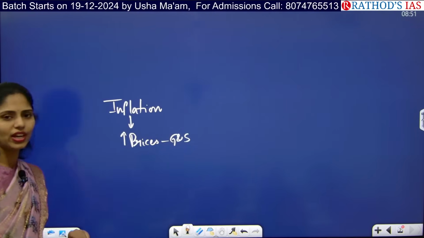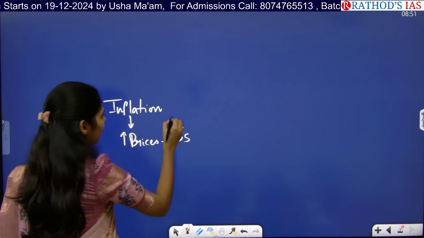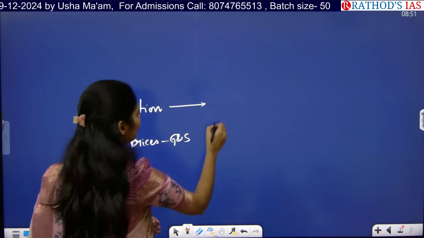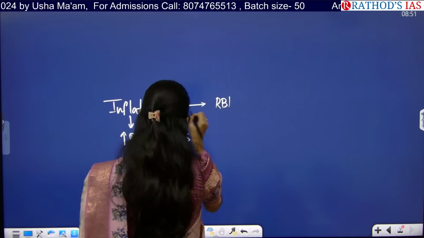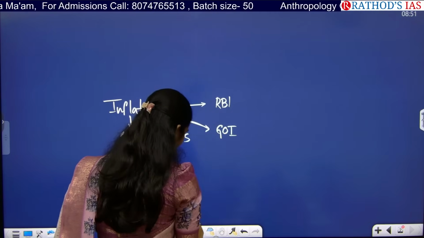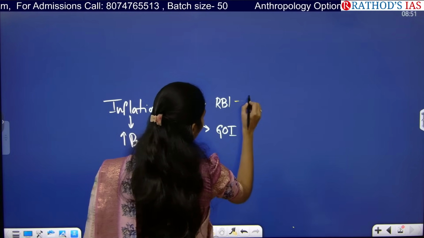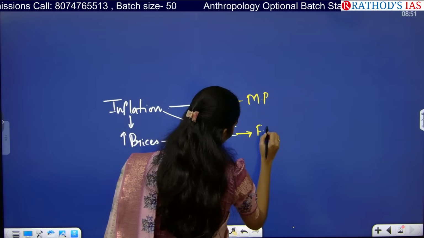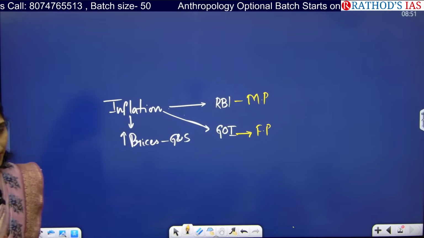Whenever inflation happens, to control it, RBI will be taking measures and the government of India will also be taking measures. The measures taken by RBI are called monetary policy measures, and the government of India's measures are called fiscal policy measures.